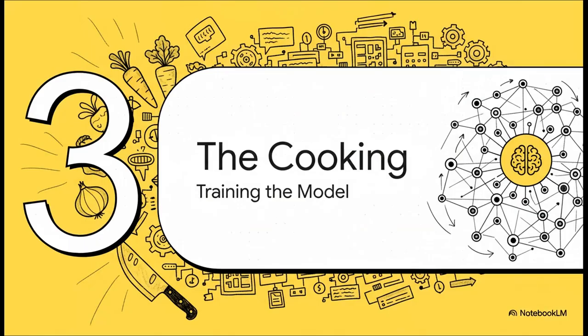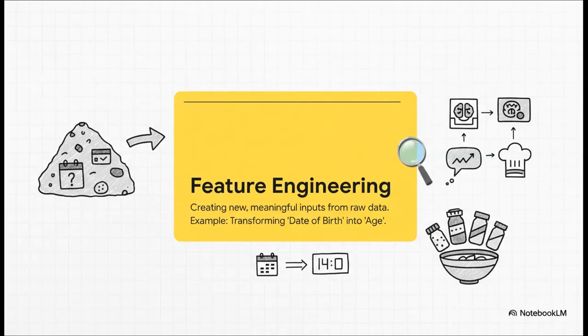All right, our ingredients are prepped, and we have a really good feel for them. Now for the really exciting part, the actual cooking. This is where we take all that beautifully prepared data and use it to train our machine learning model. But wait, before we start training, there's this really clever step called feature engineering. Think of it like some advanced culinary technique. Instead of just using a raw date of birth, which isn't that helpful, we transform it into a much more useful feature, age. It's like grinding spices to bring out their flavor. It just helps the model learn better.